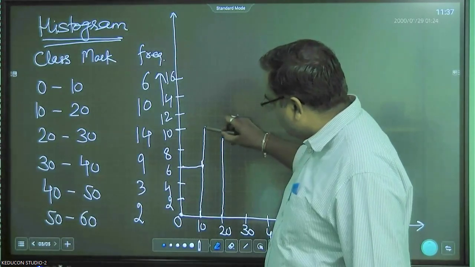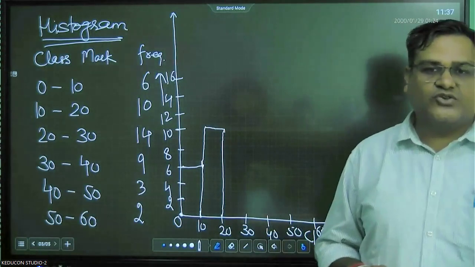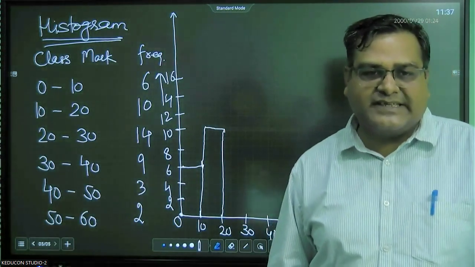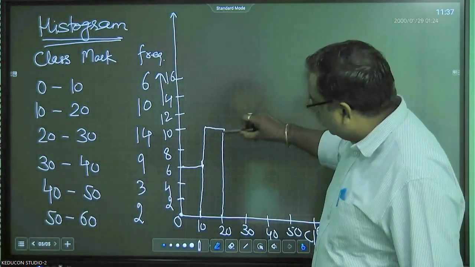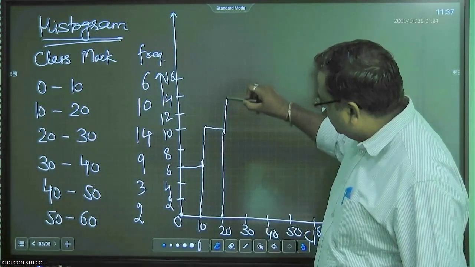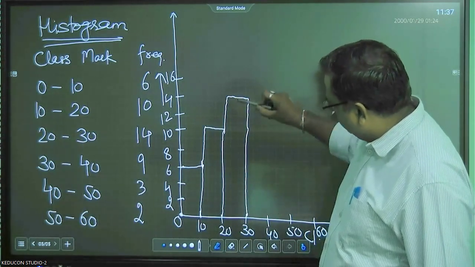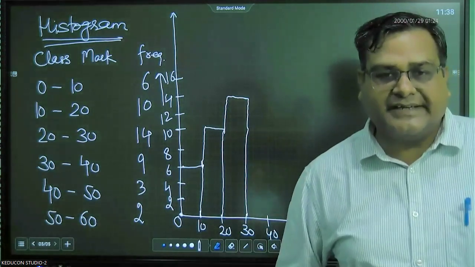Each bar will be connected to one another, right? So this is 10 to 20 and its frequency is 10. Then 20 to 30, frequency is 14. This is the third bar or third rectangle.